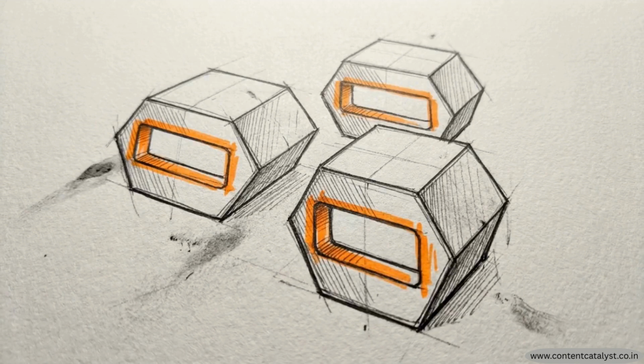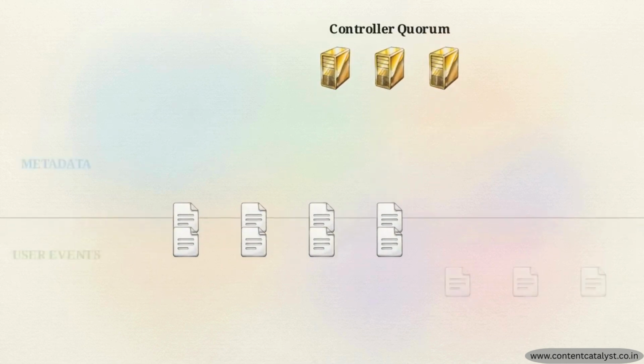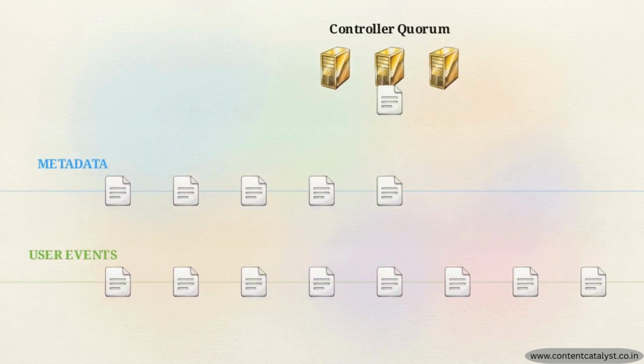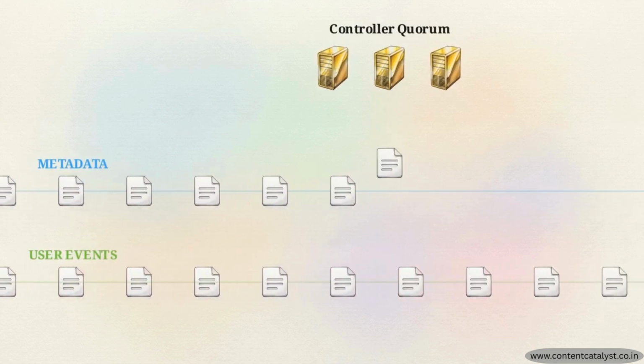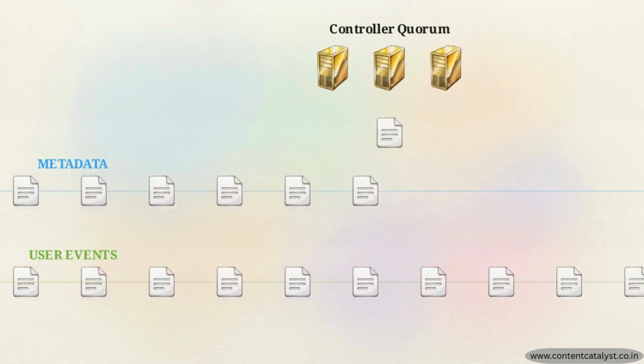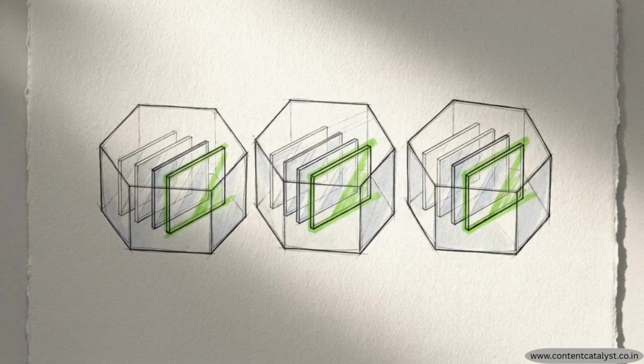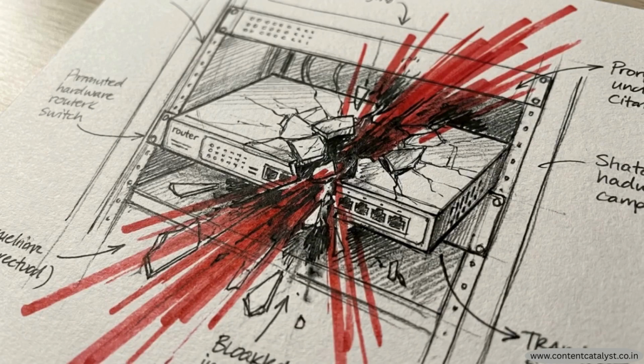Without an external database, the controller quorum needs a reliable method to store and update its metadata. In KRaft mode, metadata updates are written sequentially into an internal distributed log. This log uses the exact same storage format that Kafka already uses to handle standard user event data. Treating cluster configuration as a native event stream ensures that every broker in the quorum maintains a consistent view of the system. This design also improves how the system handles critical infrastructure failures.